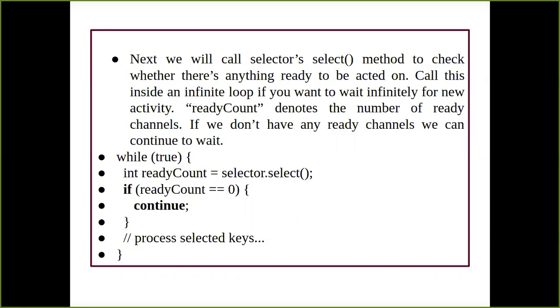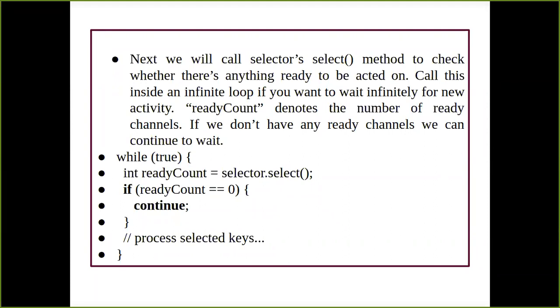That means if any incoming connections are there, or if any request is coming, we just have to understand whether the selector has any connections trying to connect, or whether the selector is ready to act upon the connections that are coming. So to do this, we just have to call the select method, just to identify whether there are any open connections coming from the client which the selector has to act upon.